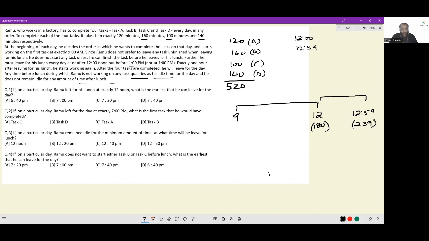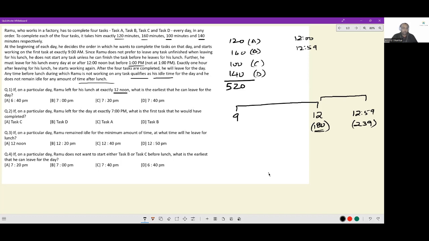Let's see. If on a particular day, Ramu left for his lunch exactly at 12 noon, from 9 to 12, he has exactly 180 minutes to do whatever work he plans on doing. What is the earliest that he can leave for the day? Now see, if he has only 180 minutes, can he do 2 tasks in the early window before lunch?